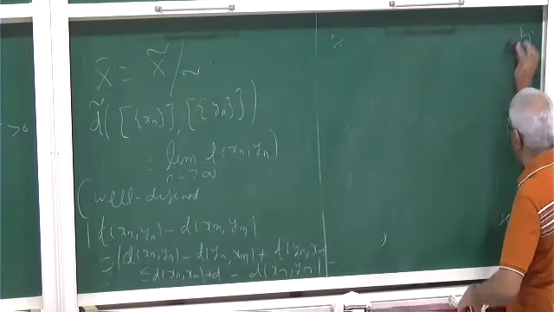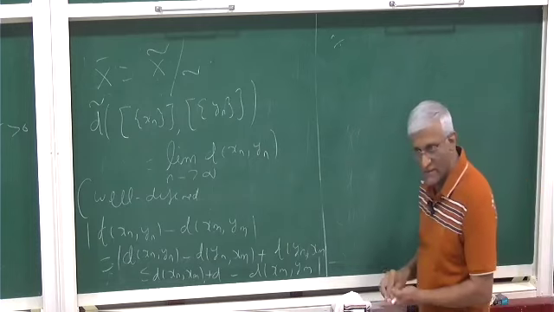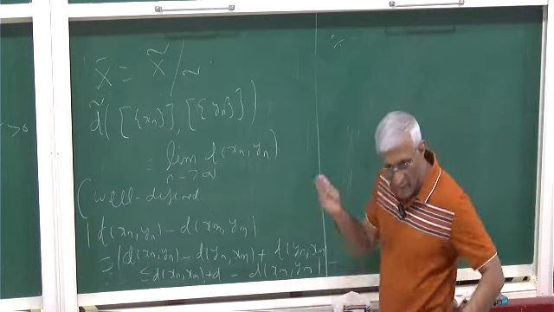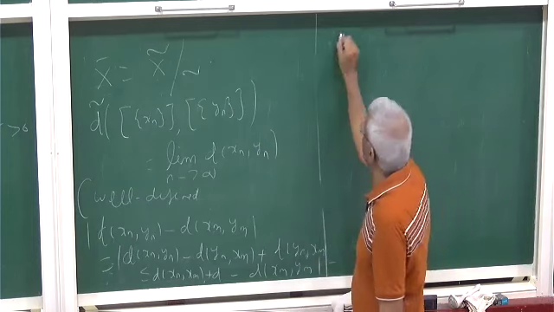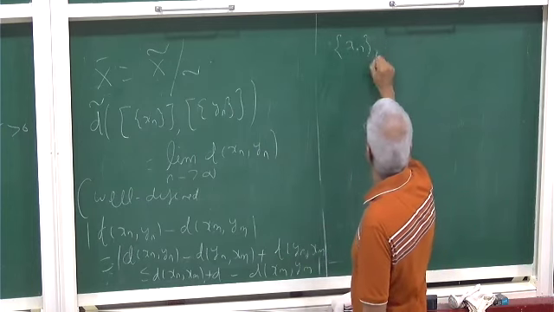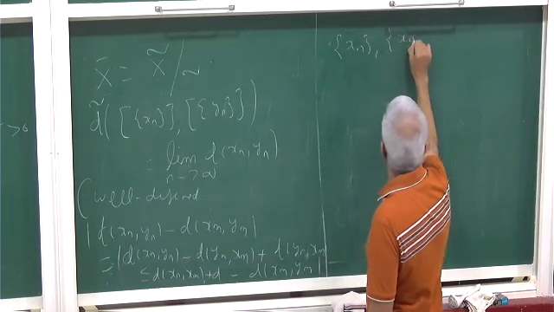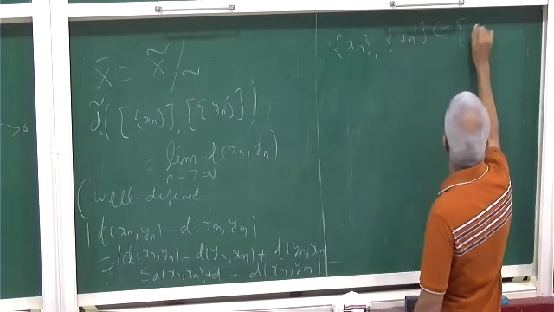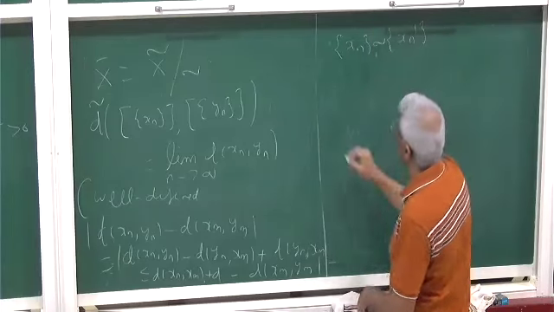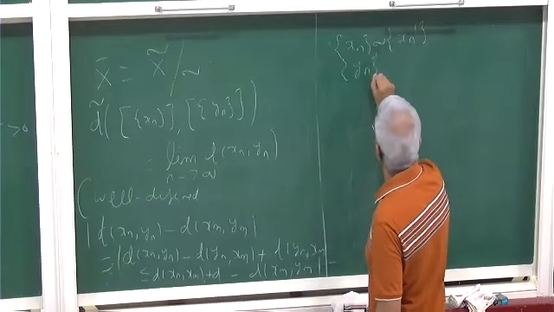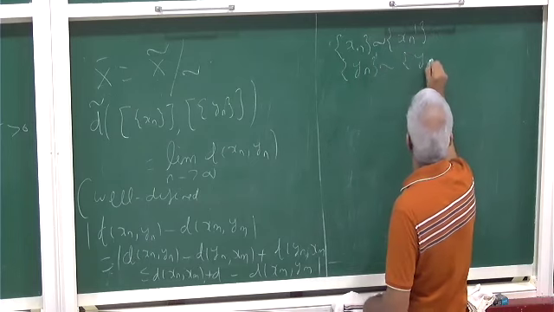So this limit exists. Now we have to verify another thing, which also follows from the triangle inequality. We don't have anything else. So what do you have to verify? We have two sequences xn and xn prime, which are equivalent, and we have yn which is equivalent to yn prime.